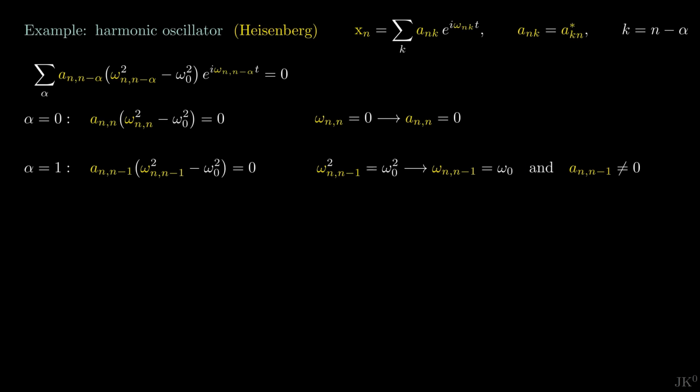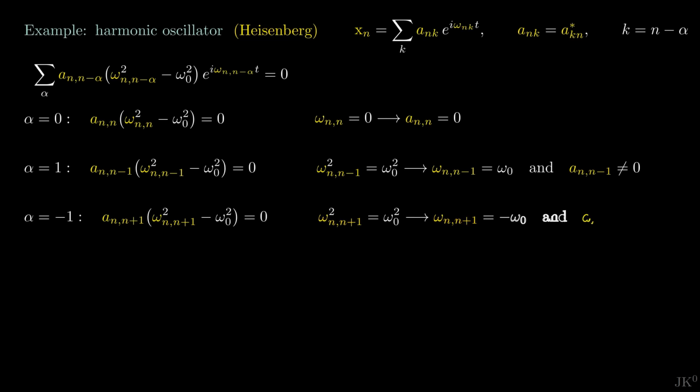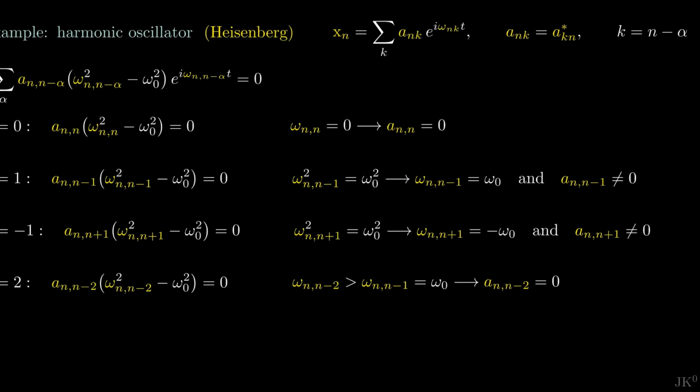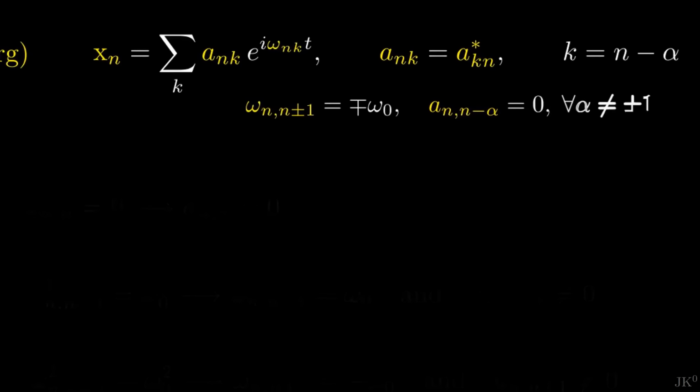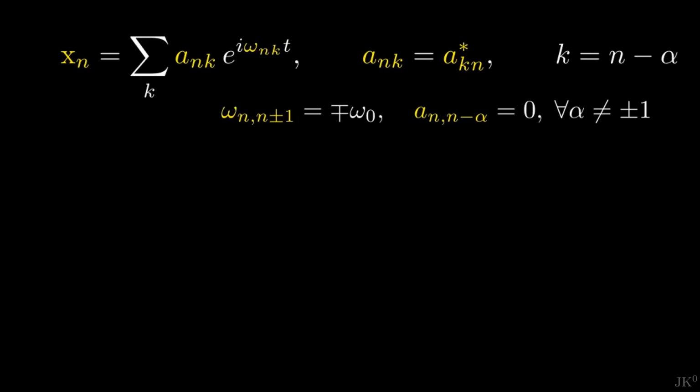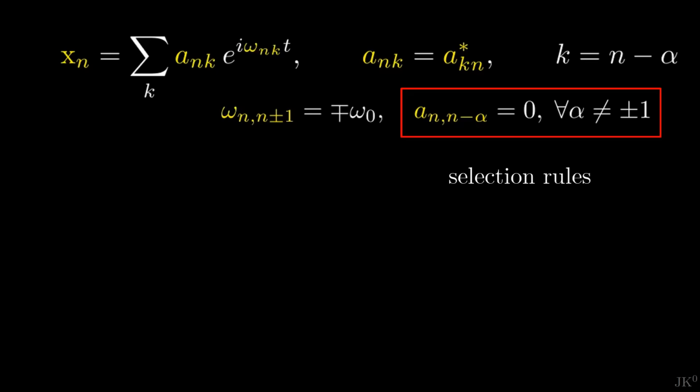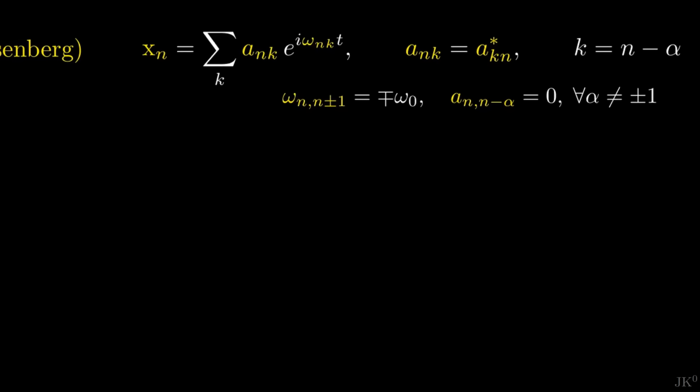We can now repeat for alpha equals -1 to get this. Just like the classical case, the only non-zero transition amplitudes are between adjacent states. Using that the energy levels are equally spaced implies that for all other values of alpha, the amplitude is 0. Summarizing, from the equation of motion, we found the frequencies and the non-vanishing amplitudes. This condition, that the only allowed transitions are between states that differ by one quantum unit, is usually known as selection rules. We still need to find the value of these two amplitudes.